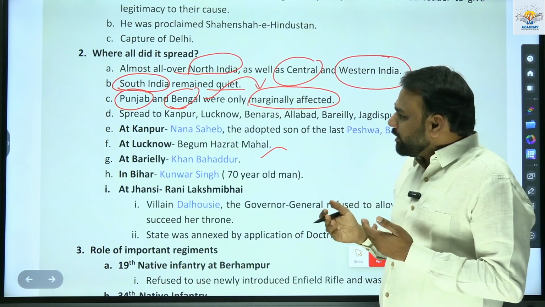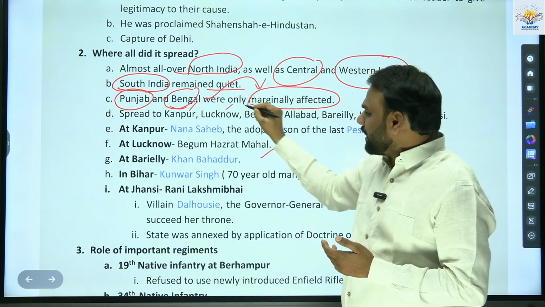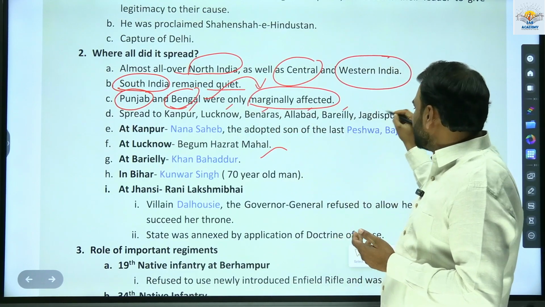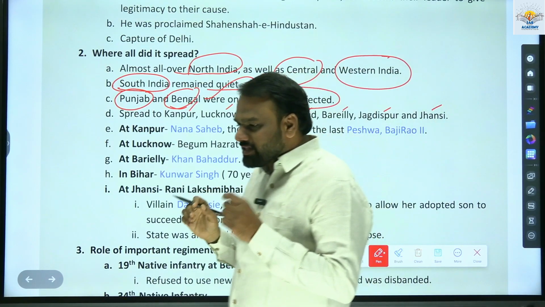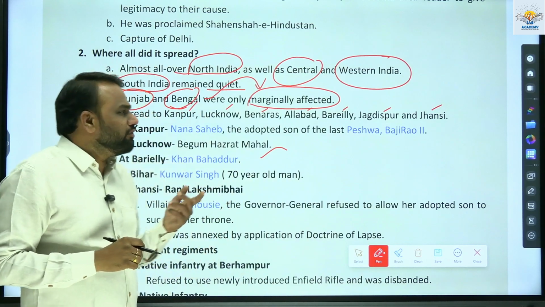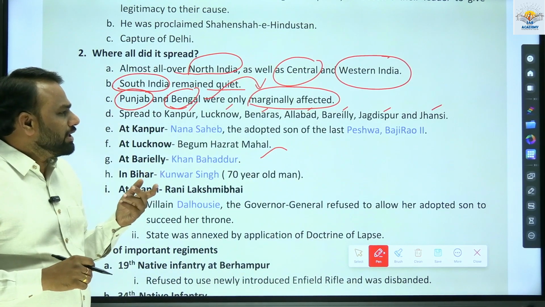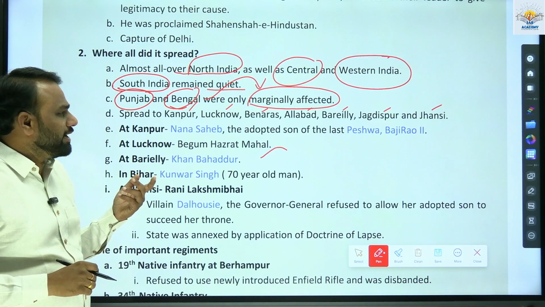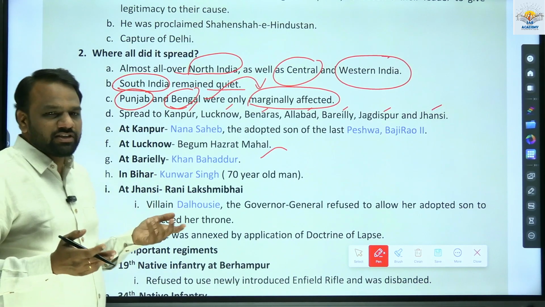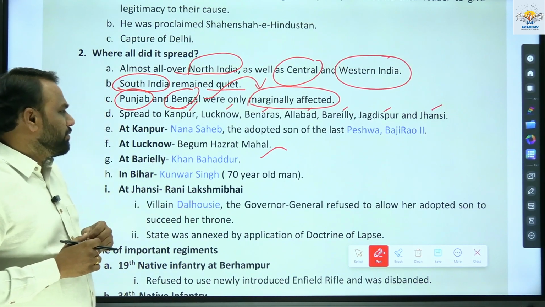Next, it spread to few of the important cities like Kanpur, Lucknow, Banaras, Allahabad, Bareilly, Jagdishpur and Jhansi. So even these city names are important. Sometimes UPSC will focus, so to which of the following places did the first war of independence spread its wings. So such kind of questions can be framed. So even that is important.